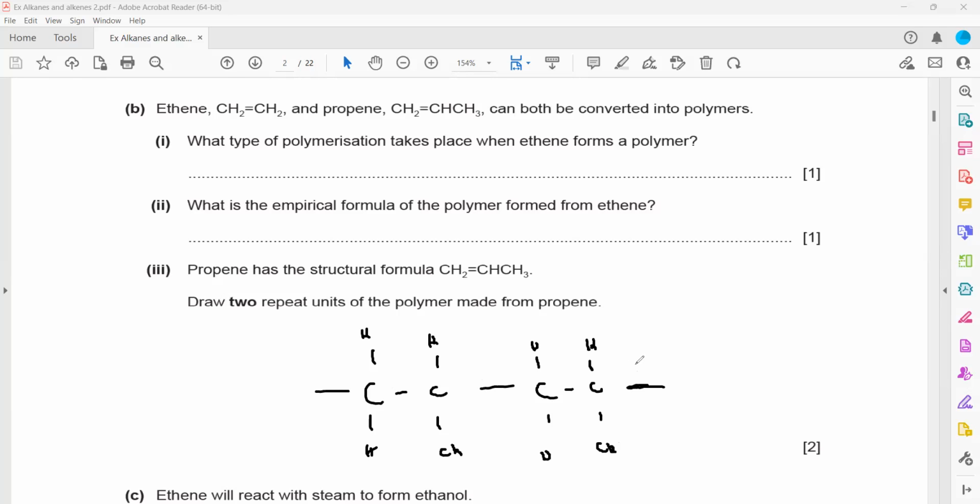So don't put a bracket, don't write n, because the question is only draw 2 repeat units, like 2 parts from the polymer we have to draw. Polymer will be a long chain. Polymer will have maybe n number of molecules linked with each other. We need only 2 out of that.